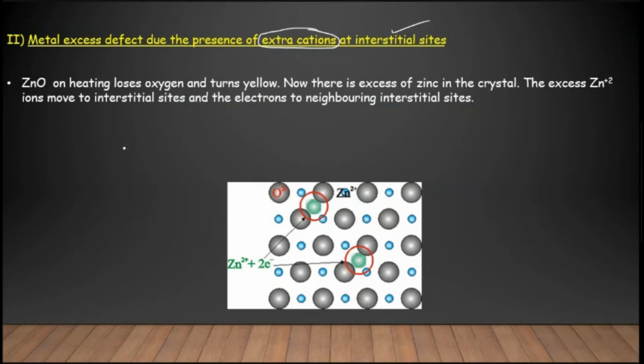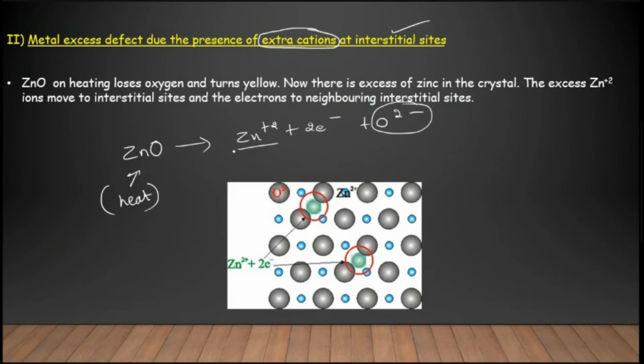When you heat the zinc oxide, it loses oxygen from its lattice site. So this will create a vacancy. When oxygen is lost, there are more cations in the crystal lattice: more cations and fewer anions. That's why it is called a metal excess defect due to the presence of extra cations. So it creates more cations and fewer anions.